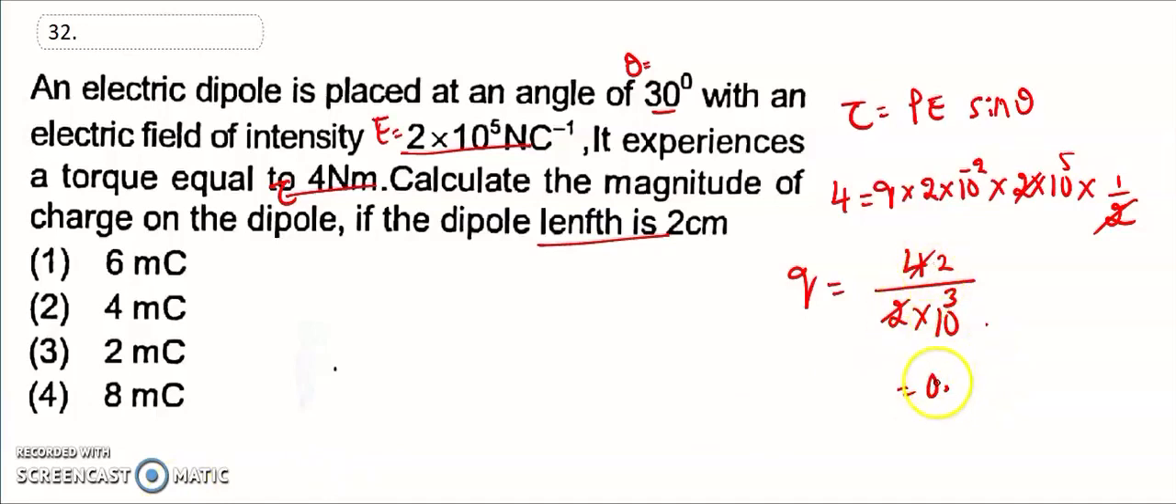So 2 into 10 to the power of minus 3, and then 2 millicoulomb. So that is the third option is the right answer for the 32.